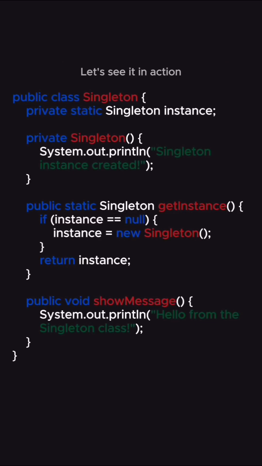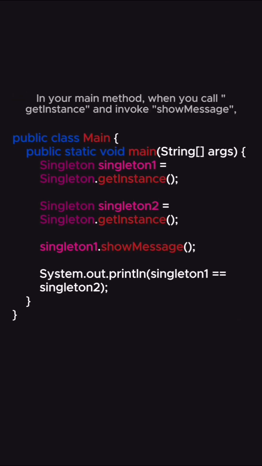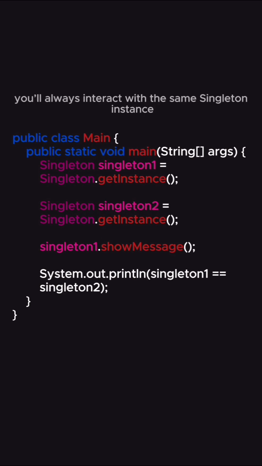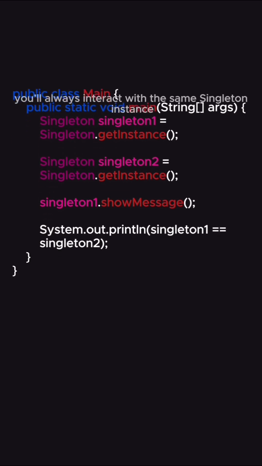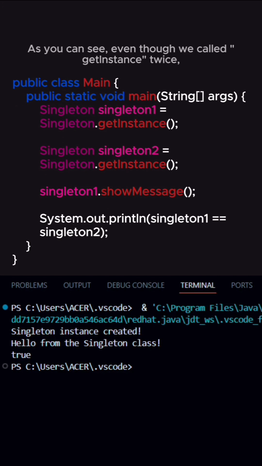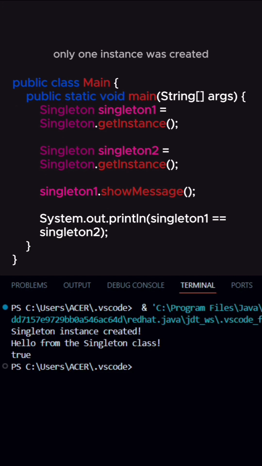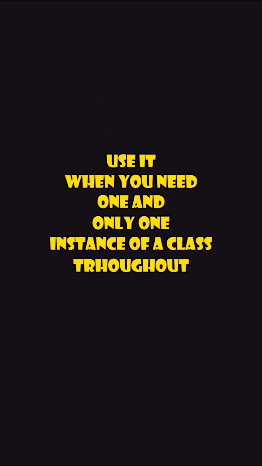Let's see it in action. In your main method, when you call getInstance and invoke showMessage, you'll always interact with the same Singleton instance. As you can see, even though we called getInstance twice, only one instance was created. That's the power of the Singleton pattern. Use it when you need one and only one instance of a class throughout your application.